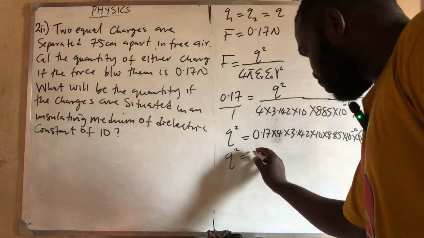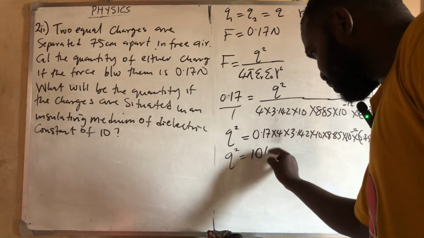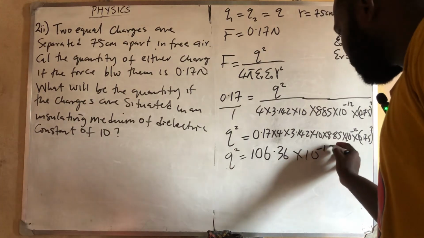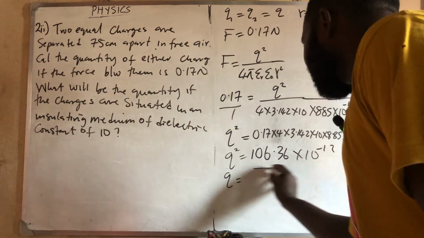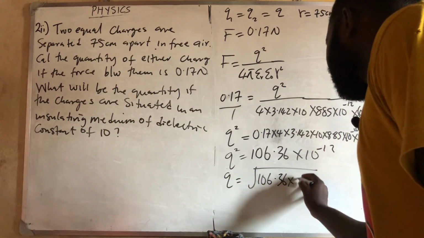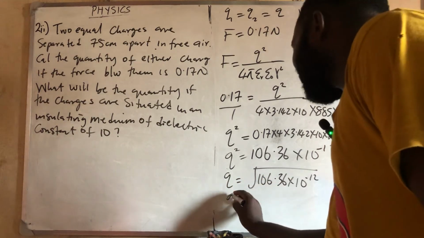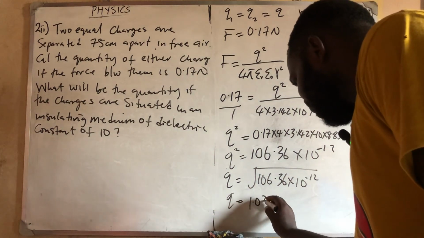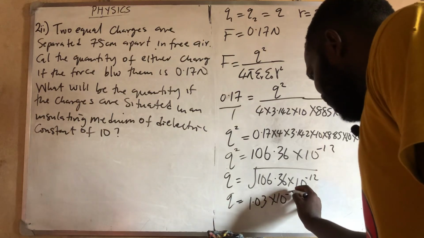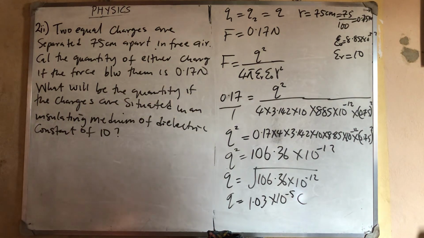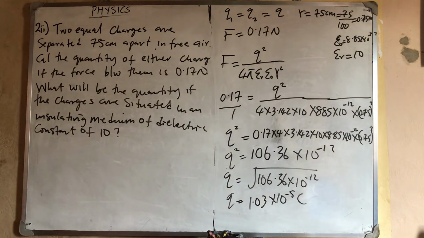So if you press everything, Q squared will give you 106.36 times 10 raised to power minus 12. So Q will now be the square root of 106.36 times 10 raised to power minus 12. If you do the square root of that, you have 1.03 times 10 raised to power minus 5 Coulomb. Okay, that is that. Very, very simple.